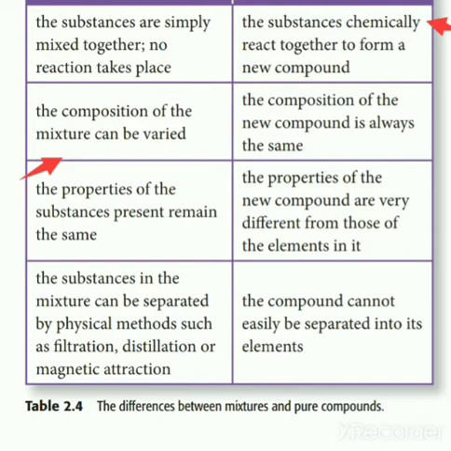So simply, the first case was that they are not required to react chemically when it comes to a mixture, while a chemical reaction is mandatory for the formation of a compound. The next possibility is that the composition of a mixture can vary, but the composition of a compound should stay constant. It shouldn't vary, otherwise the compound would not be produced. These are the two differences.